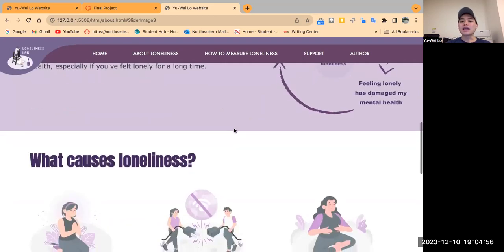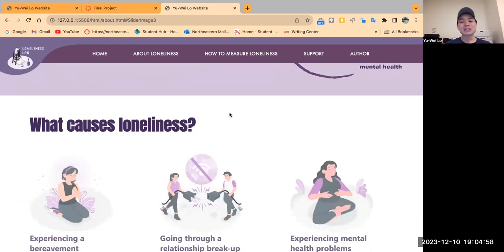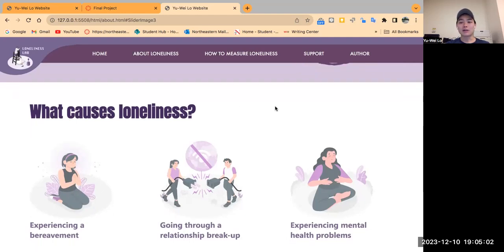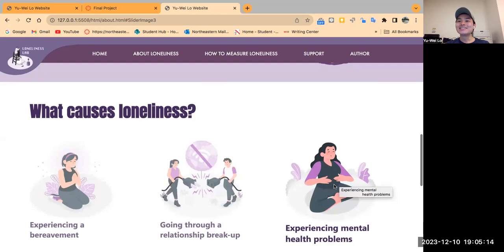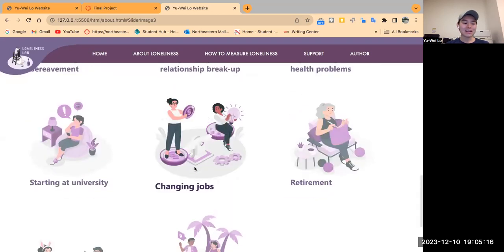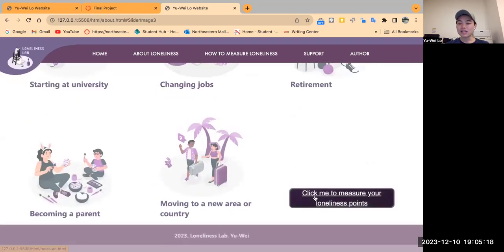Okay. In the end, here I use something different. You can see this picture, I use some opacity. So if you hold over the picture, it's going to decrease the opacity, so it's going to be more clear. I think it's cute. In the end, I have a button. If you click the button, you're going to jump to the next page, the how to measure your loneliness page.